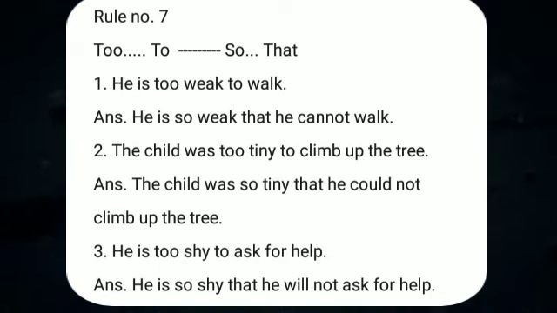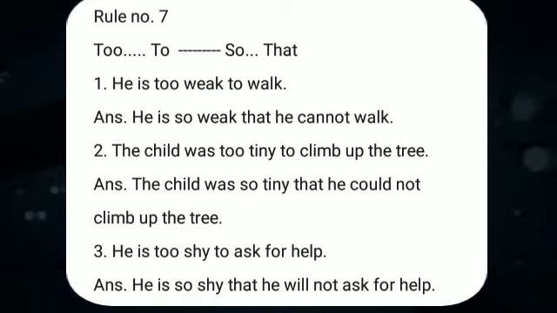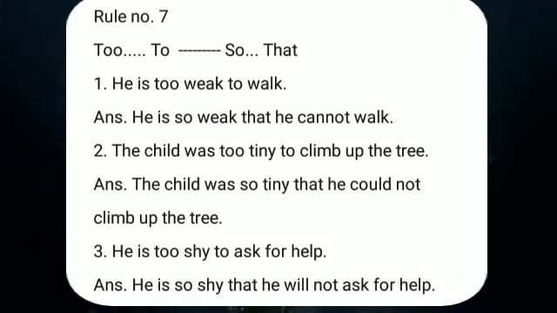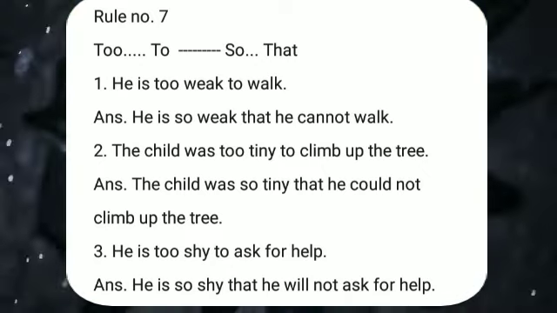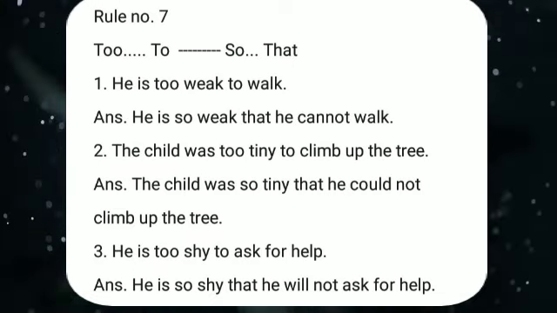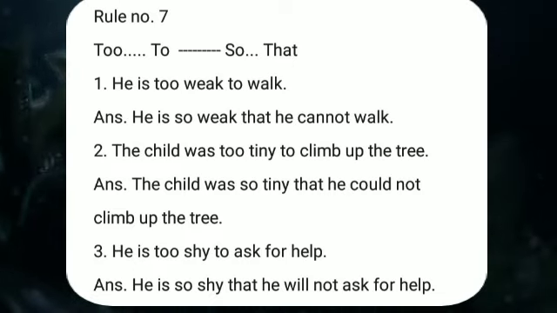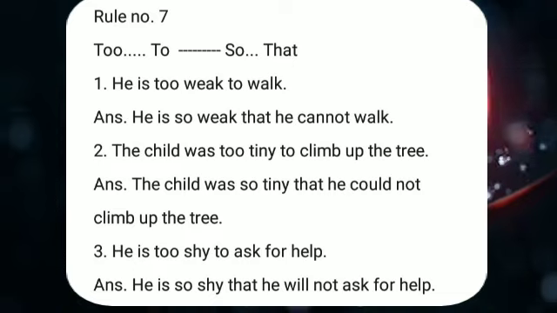And the sentence is in present tense. That's why in the answer also we have used present tense. He is so weak that he cannot walk. "Can" is also present tense only. He cannot walk. It shows ability. "Can" is showing ability. That's why we used "can" as the helping verb. He is so weak that he cannot walk.